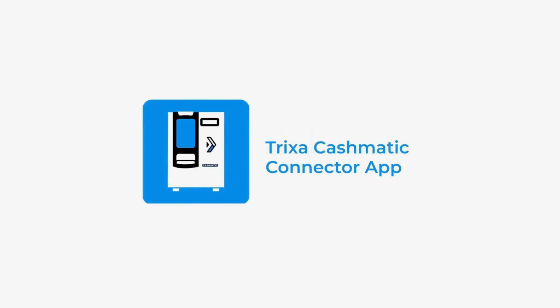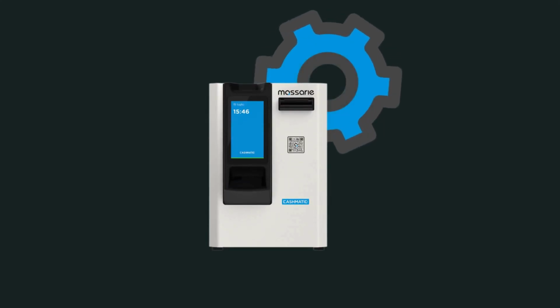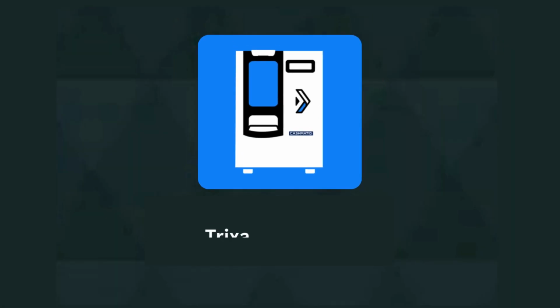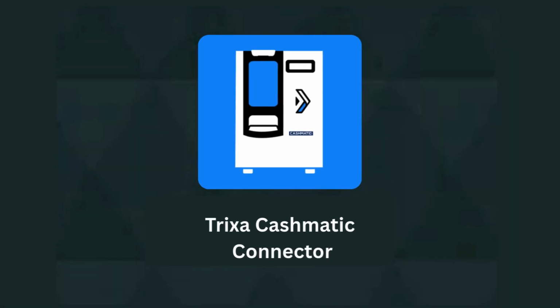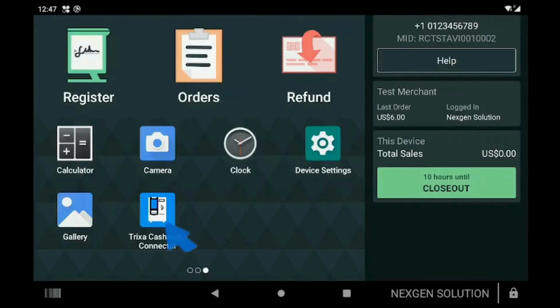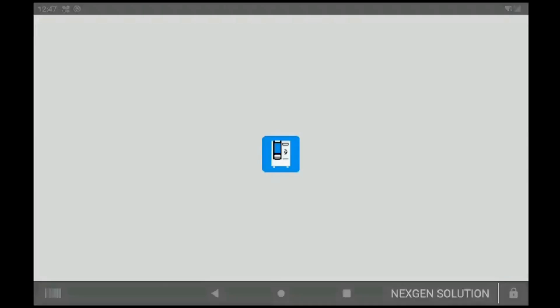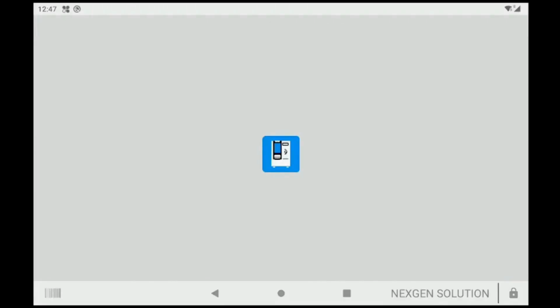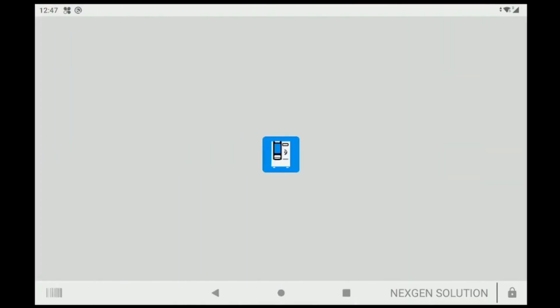Hello, in this video I'm going to guide you through the app options and show you all the operations you can perform to control and manage your Cashmatic device. There is no need to go to the web panel all the time. We developed this app to make it easier for the merchant to manage everything related to their Cashmatic device from one place, quickly and simply. When you open the app, it will automatically open on the cash level screen, where you can check the cash levels inside your Cashmatic device.